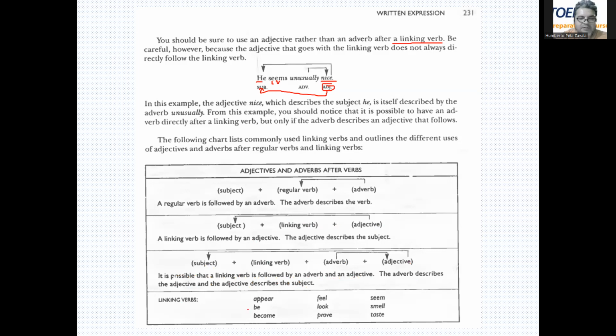Right? Because these linking verbs, she appears, she is, she becomes, she feels, she looks, she proves, she seems, she smells, she tastes. All right, after these linking verbs, we're going to have an adjective. Okay, we have the subject, Rose, appears nice, right? She is nice, she seems nice, she looks nice, or whatever.